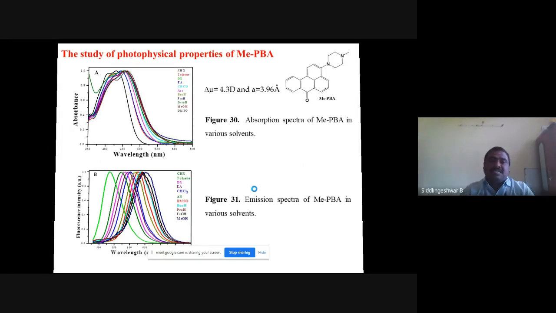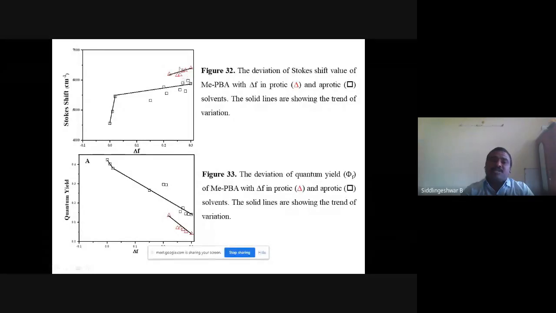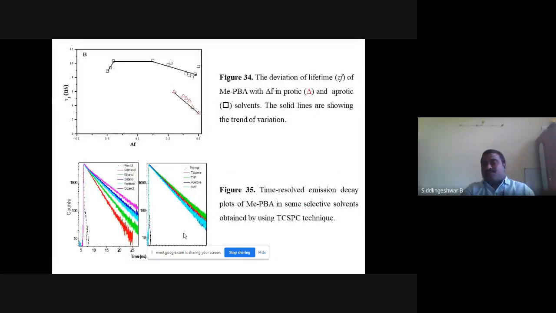Here suddenly it increases, then it follows linearly. In polar protic solvents, again it is higher as usual. This is due to hydrogen bonding. In quantum yield also we can see that it linearly decreases. And in polar protic solvents, again a different excited state behavior can be seen in the quantum yield. Lower quantum yields are obtained in polar protic solvents. That is due to the hydrogen bond formation and ICT state formation.